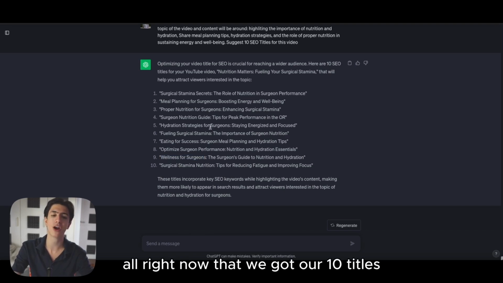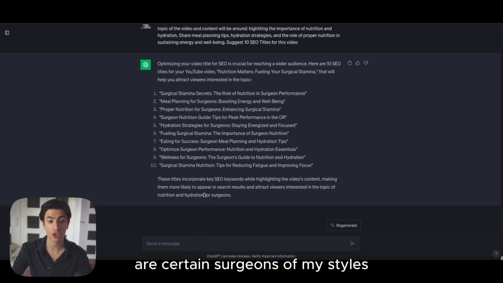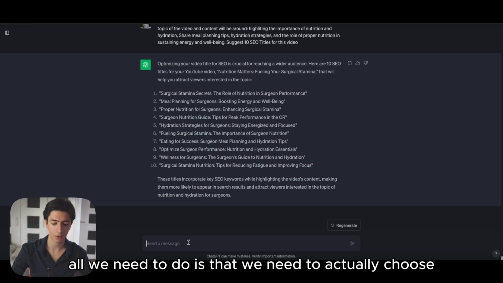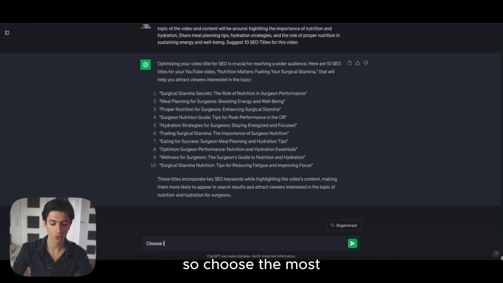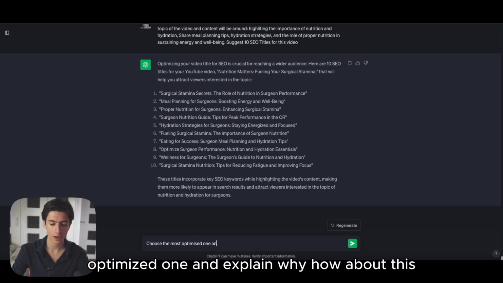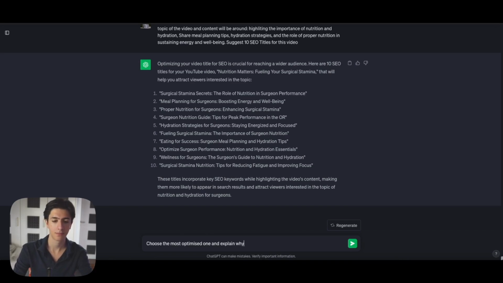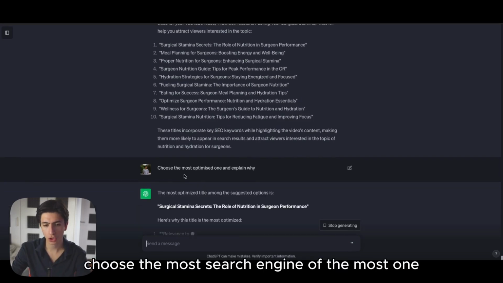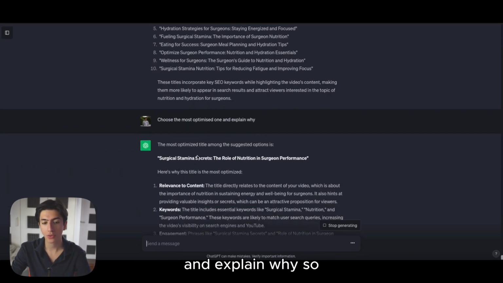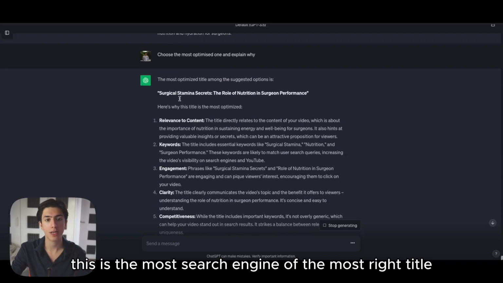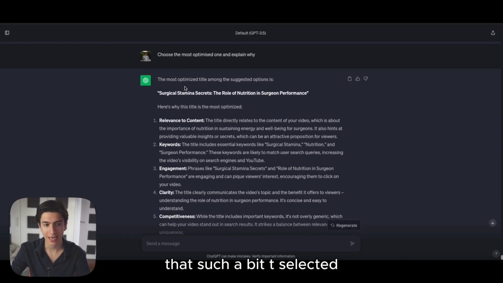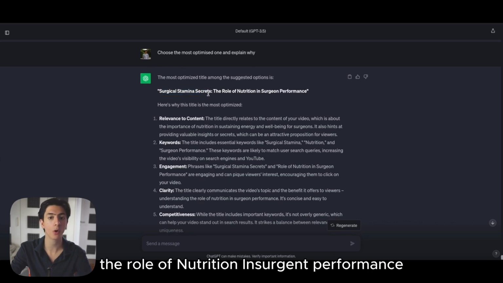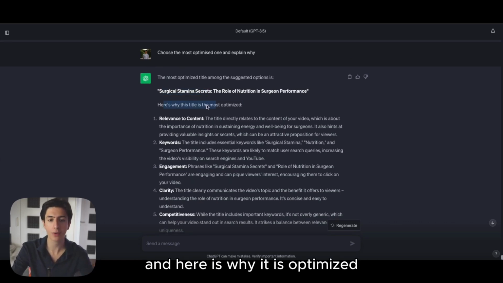All right, now that we've got our 10 titles, our 10 search engine optimized titles, what we need to do is actually choose. So, choose the most optimized one and explain why. How about this? So let's see. Choose the most search engine optimized one and explain why. So this is the most search engine optimized title that ChatGPT selected. Surgical stamina secrets, the role of nutrition in surgeon performance. And here is why it is optimized.